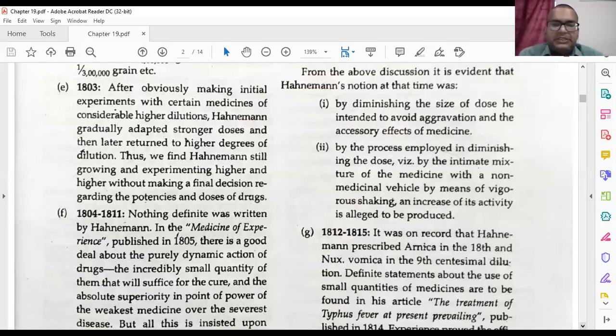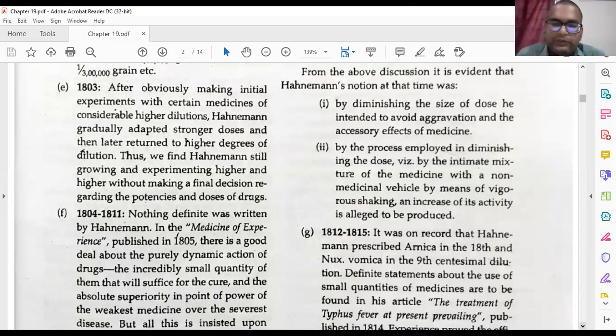By the process employed in diminishing the doses, by the infinitesimal mixture of the medicines with non-medicinal vehicles by means of vigorous shaking, an increase of activity is alleged to be produced.